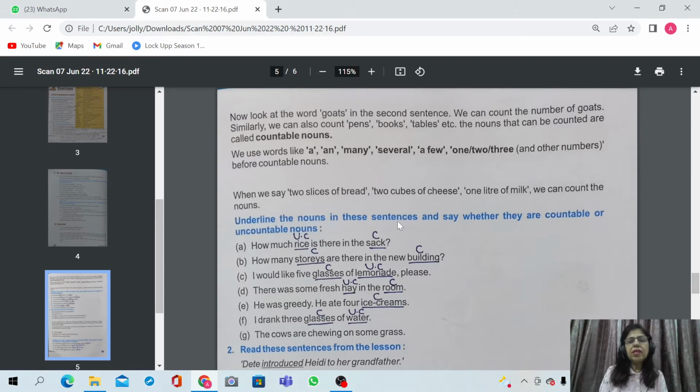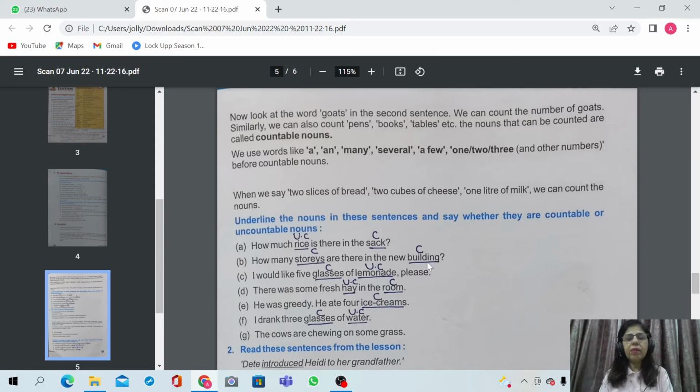Underline the nouns in these sentences and say whether they are countable or uncountable. So, how much rice is there in the sack? Rice we can't count. This is uncountable. Sack is countable. How many stories are there in the new building? Stories means floors. How many floors are there? Stories we can count, and building we can also count.